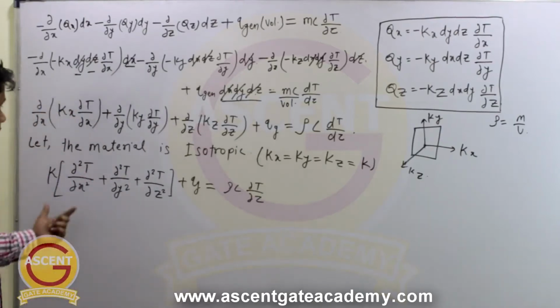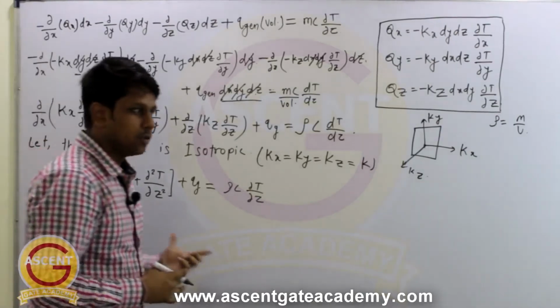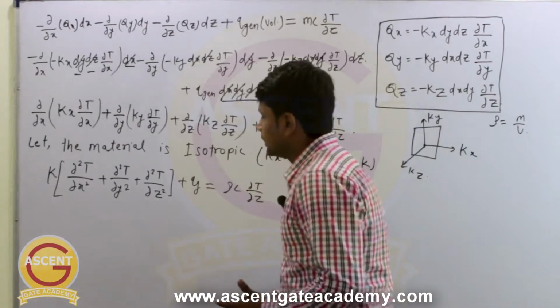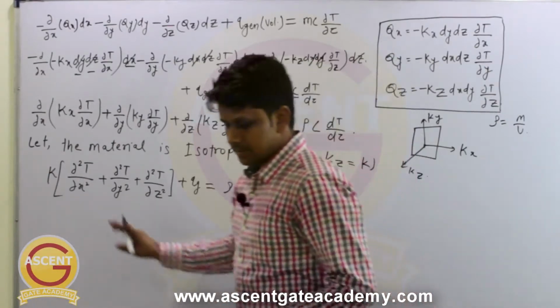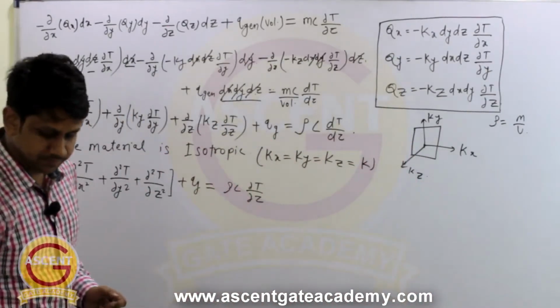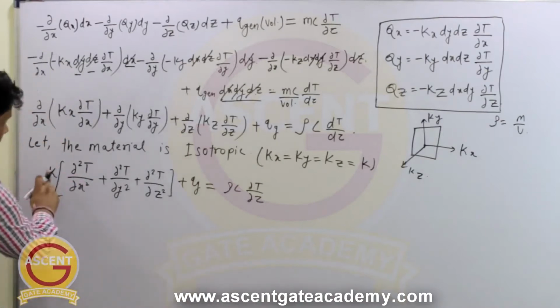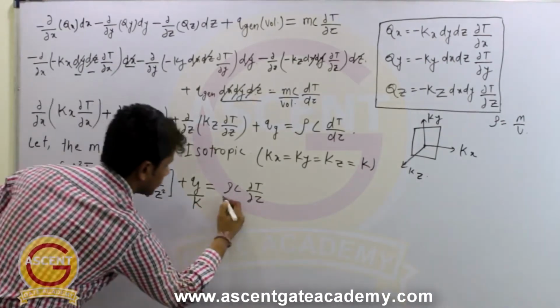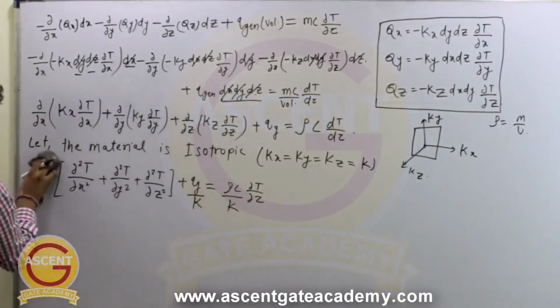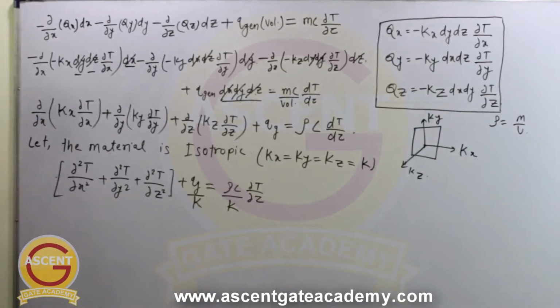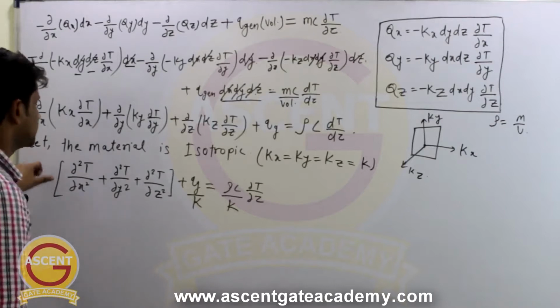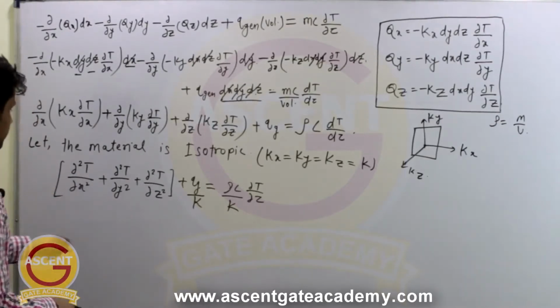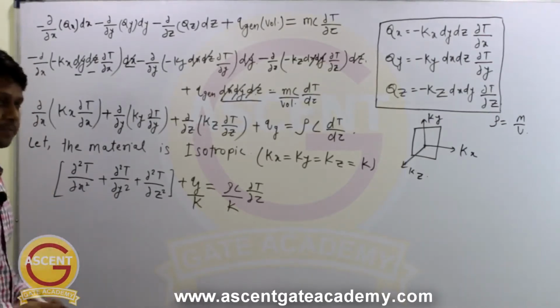Okay. Now we can divide this whole equation with k. So what will happen? This k will get cancelled out from here. If you are dividing with k, this k will get cancelled out from here and it will sit on the denominator here, and here also divided by k, and this k will get cancelled out. So what we have done, we have just divided this total equation with k. So now this equation becomes like this.